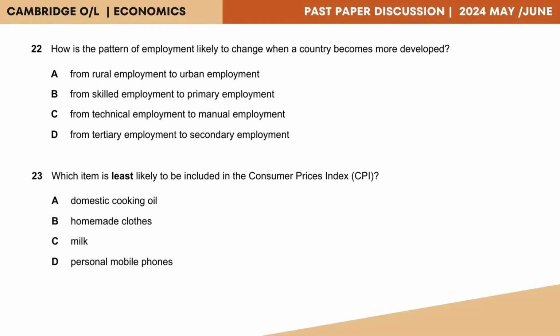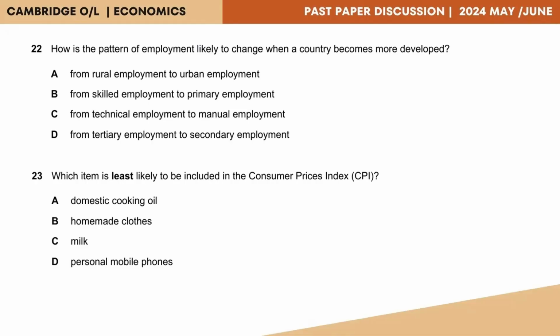So now here you're supposed to consider how employment changes as a country becomes more developed. In short, when a country goes from a developing status to a developed status, what type of changes in employment could we see? Generally speaking, most developing countries rely on agricultural types of production.